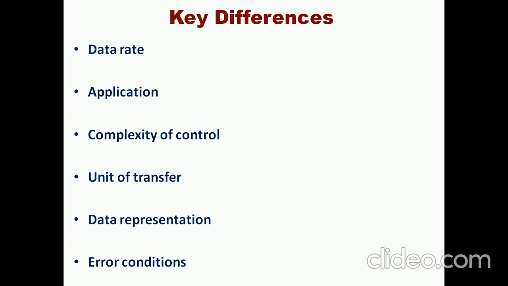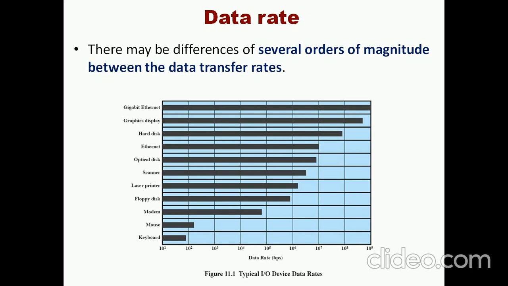All these things differ from one device to another. These are the major parameters in which the devices vary. First one, data rate. There may be a difference of several orders of magnitude. Already I told you that a keyboard, a hard disk and a remotely available device obviously vary in their data rates. Okay, so this is a typical diagrammatic representation of the various devices available and their data rates.